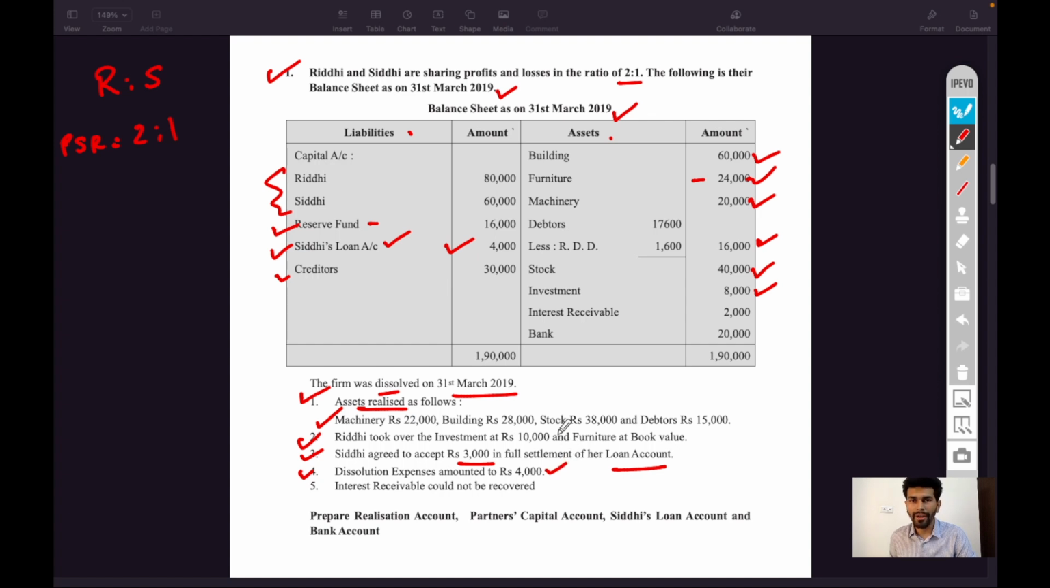Realization account debit side to cash bank account. In bracket we will write dissolution expense. And the last adjustment, interest receivable could not be recovered. The amount is not recovered. So this is just information. All the adjustments will be done in bank account. Prepare realization account, partners capital account, Siddhi loan account, and bank account.